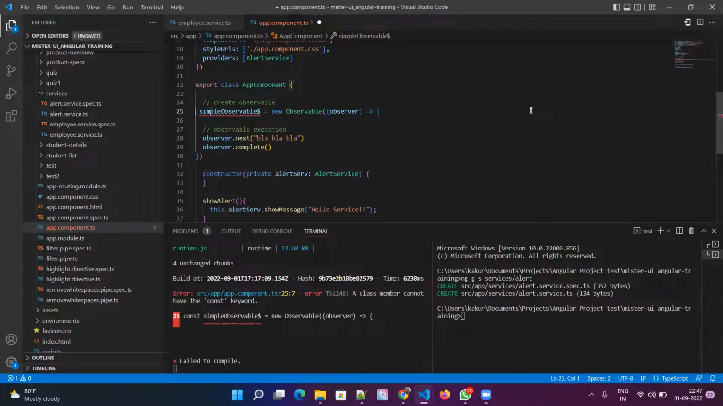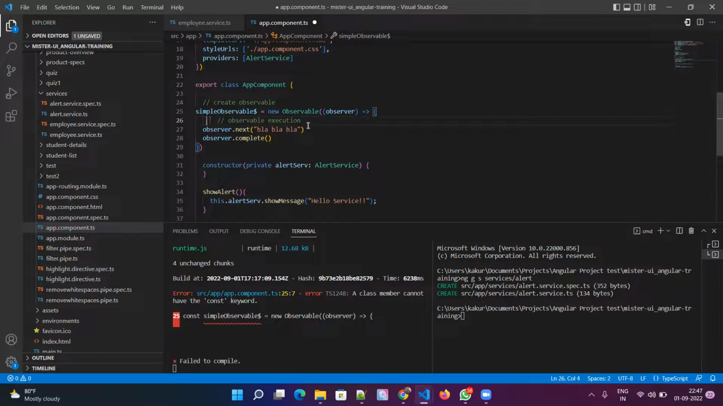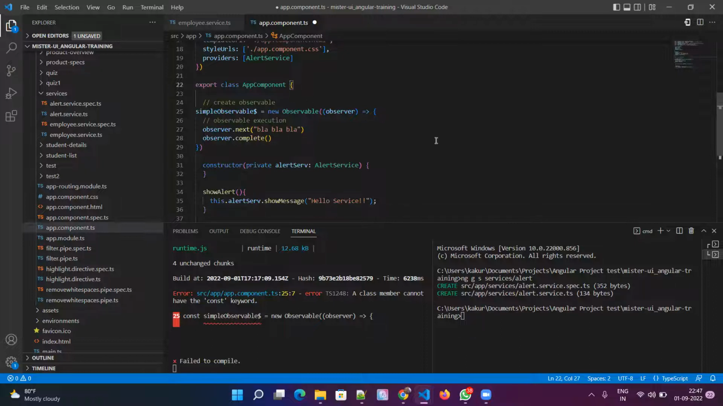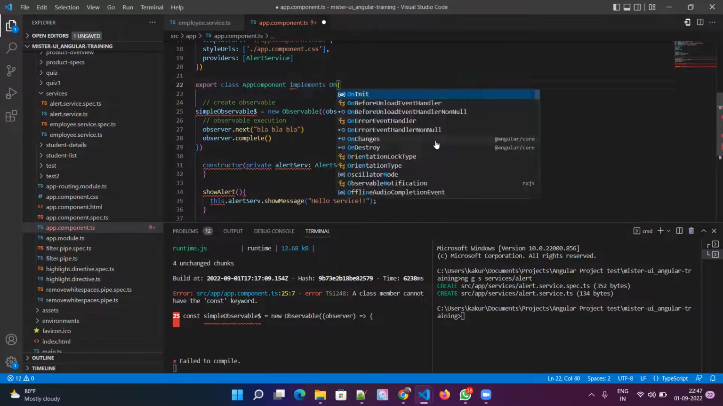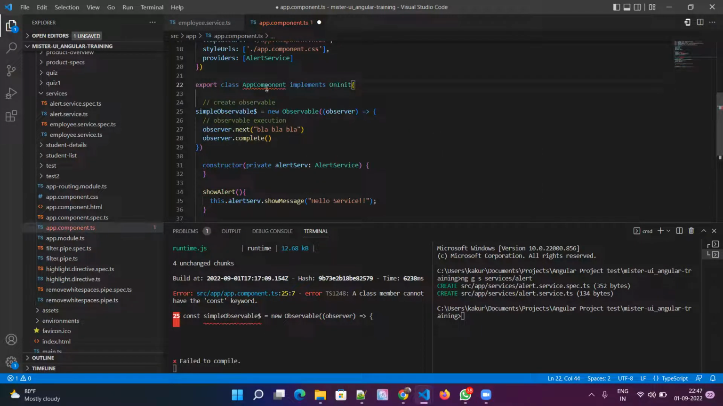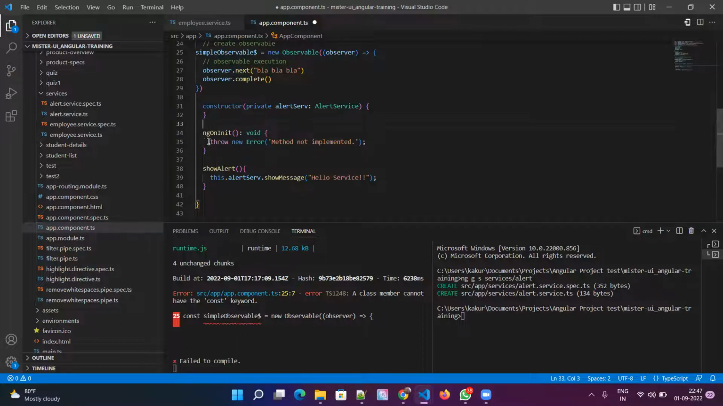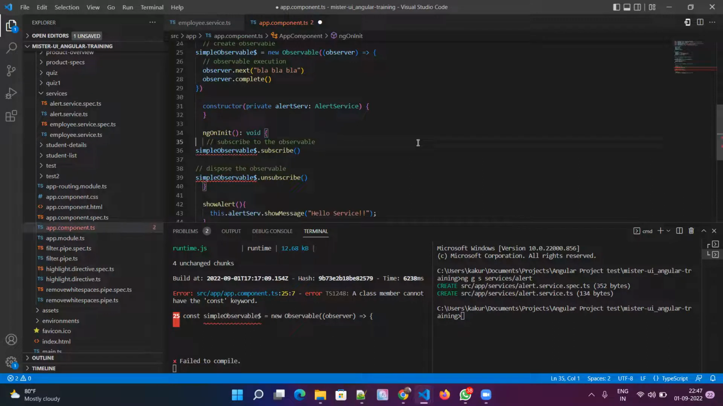Now I created this variable. This is an observable. Let me use the onInit method. It implements OnInit, and once it is implementing, we have to implement the ngOnInit method. Here, basically, I want to subscribe.